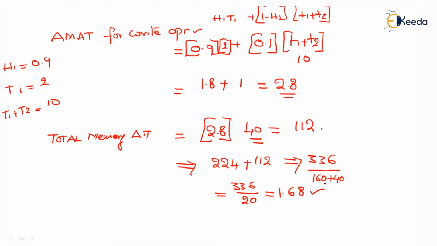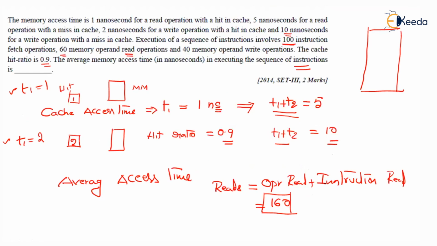Just have a revision of this question. Here, we are asked about the average memory access time for executing the instructions, but we are given the details separately. We are given read operations: 60 plus 100, total 160 read operations, and 40 write operations.